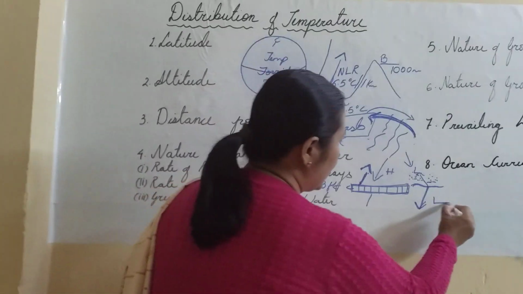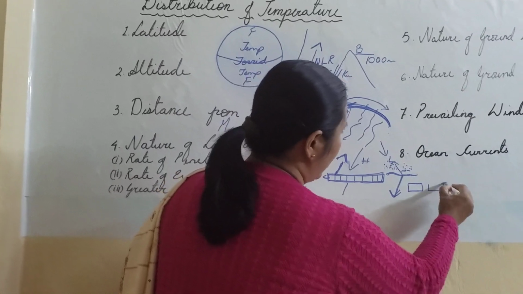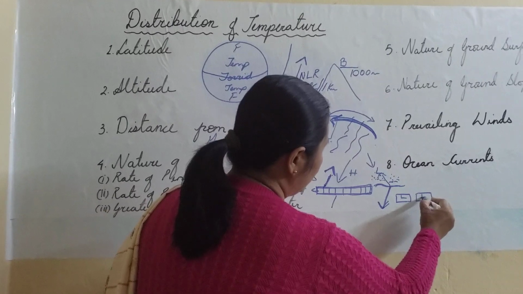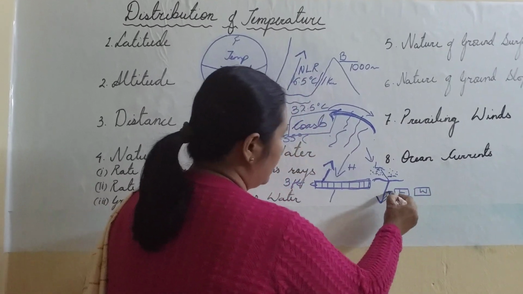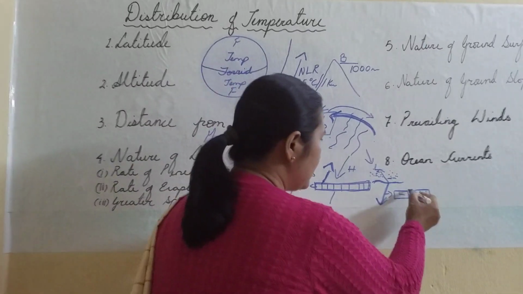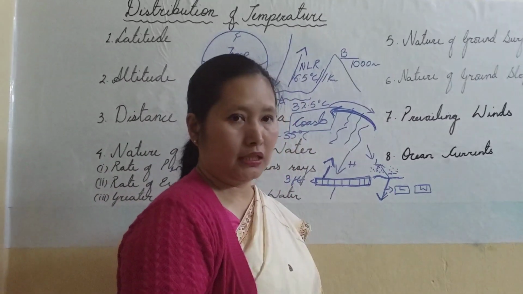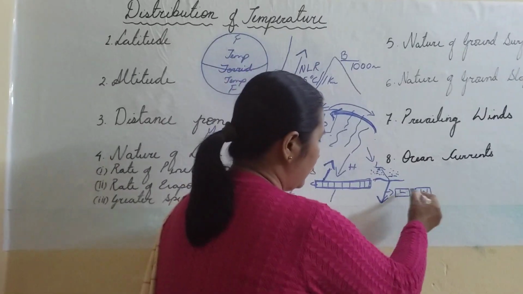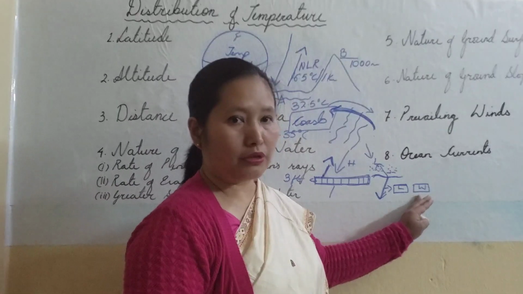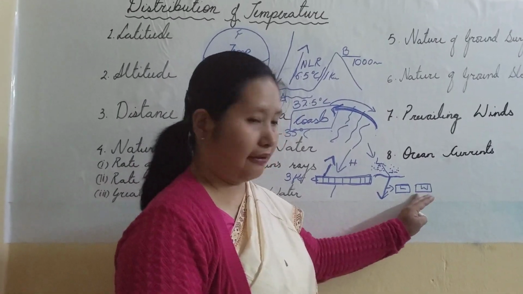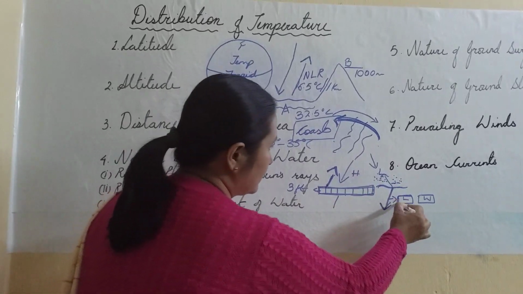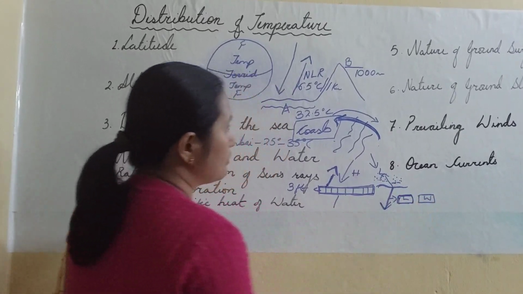Now we have 2 equal volumes of water and land. Let us say 1 cubic foot of land and water. Now it will require twice as much heat to heat water to the same temperature as land. The specific heat of water is more, so it takes longer for water to be heated. So because of this also, the land gets heated fast and the water gets heated slowly.